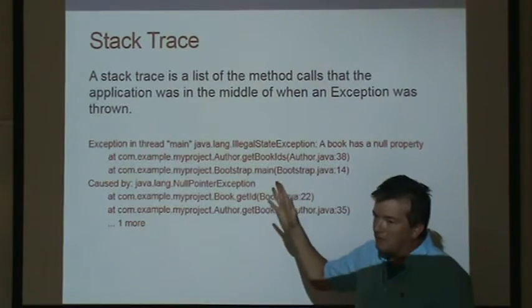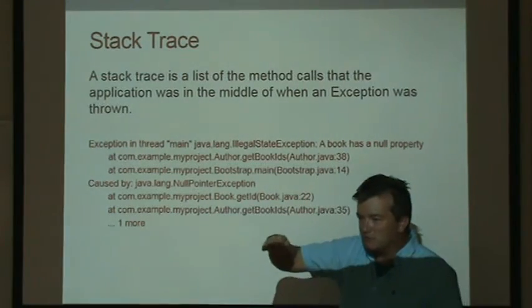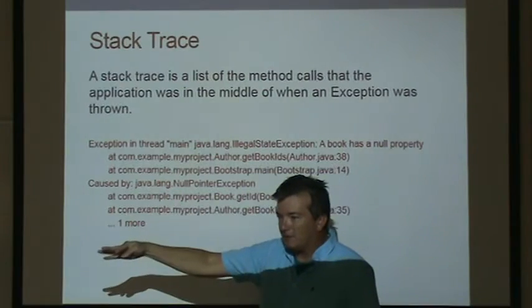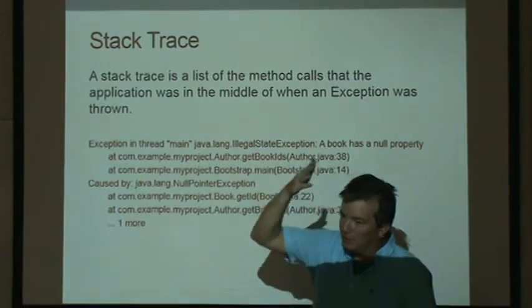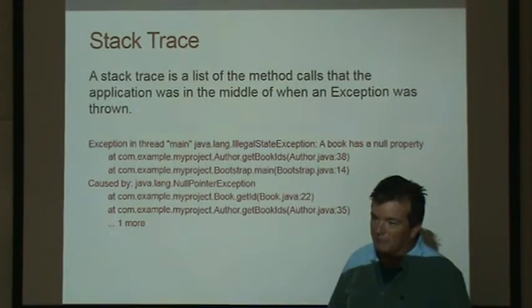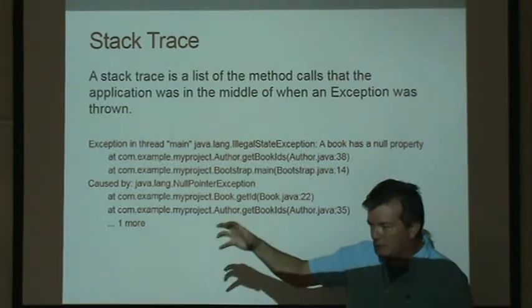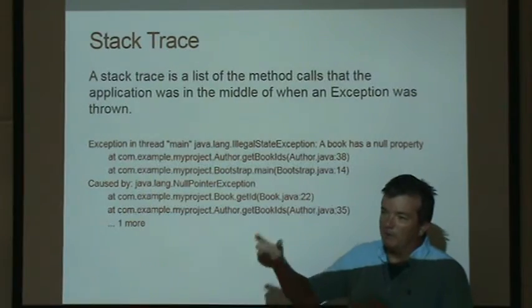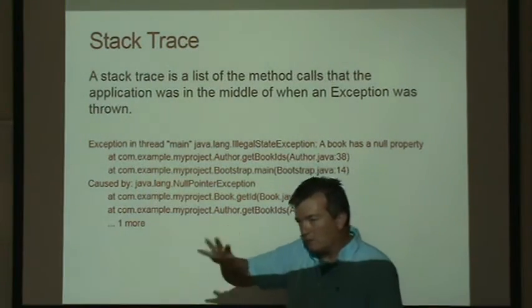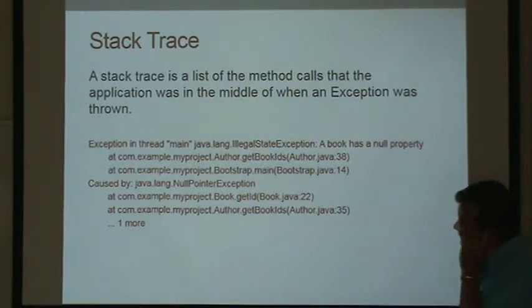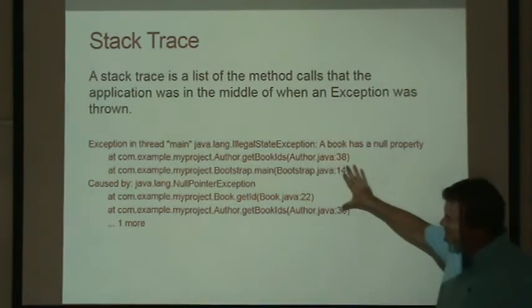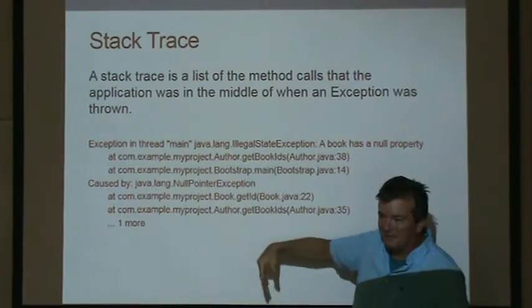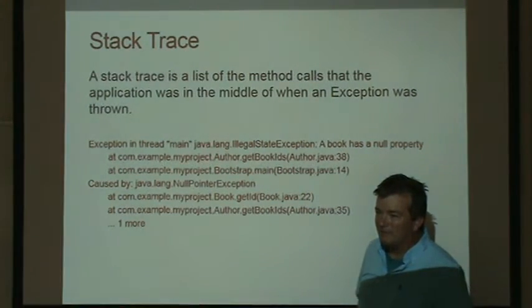Your stack trace would be which method called which method, which called which one to finally hit this problem. You could use that for debugging reasons. Maybe the way method D was called by C is a problem. Or maybe only the way B calls C causes this problem. So you'd have a stack trace. I don't know if you've ever gotten error messages like this when a program fails?